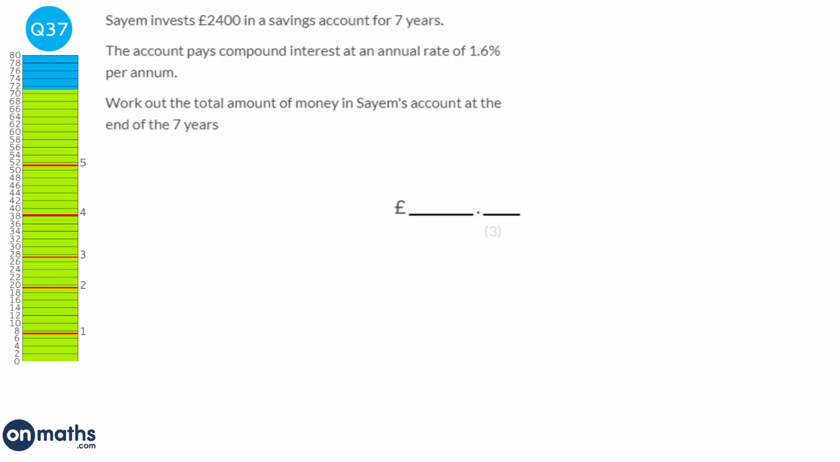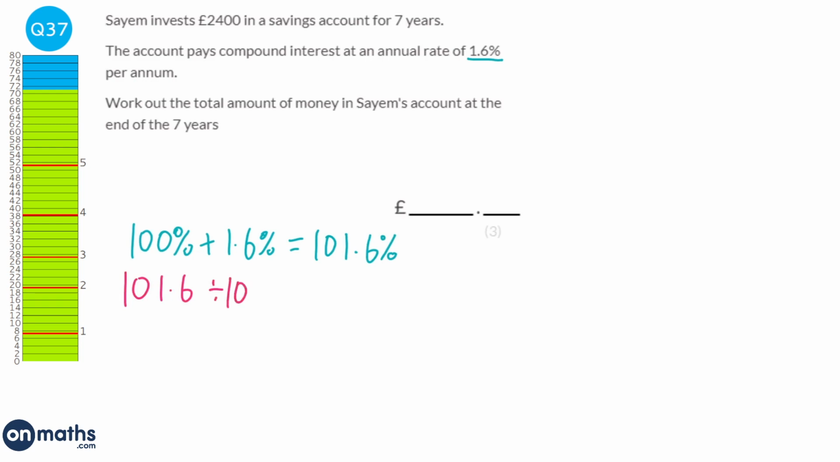Okay, so we're going to start off by working out the multiplier. We always start off with 100%, and we're told that the compound interest rate is 1.6%, so we add 1.6% to the 100%, and it's going to be 101.6%. Make that into a decimal by dividing it by 100, and this will give us the decimal, or the multiplier. So the multiplier is 1.016, and anytime we want to increase something by 1.6%, we just times it by 1.016.